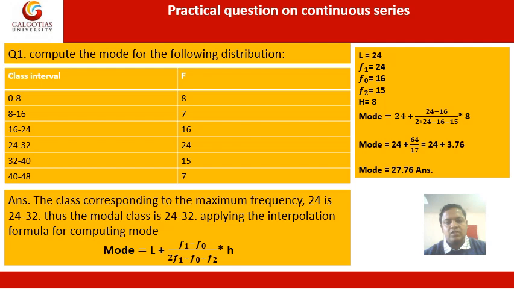When we solve this, 64 divided by 17 becomes 3.76. Then 24 plus 3.76, and the value of mode is equal to 27.76. That is our answer.